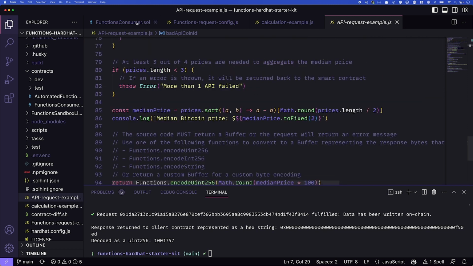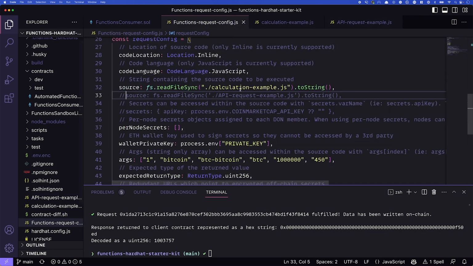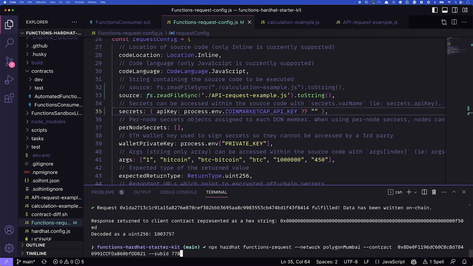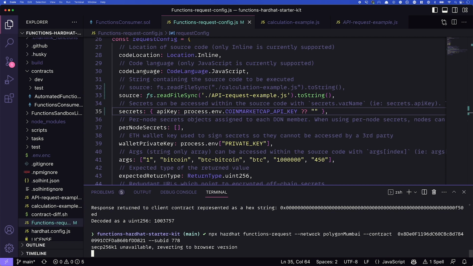So how do we actually run this? Well, there's a couple things that we need to do. We need to go into our functions request config. And you'll notice this calculation example, that's what we used just a moment ago. We'll comment out this line and we'll uncomment the one below it. This is going to change the source file of our JavaScript. The other thing is that the new API request example needs those secrets, right? So we'll need to uncomment the secrets line as well, give it a save, and we'll run the same exact command that we just ran. Our contract hasn't changed. We've changed our config, so that'll get picked up by this functions request command, and we're ready to go. So we'll go ahead and run this command, and we'll see things look a bit different.